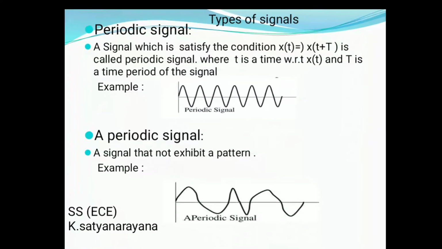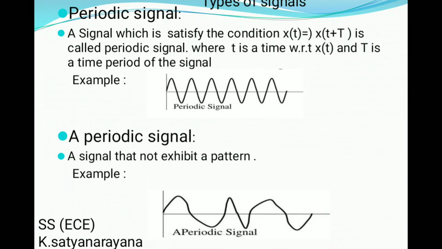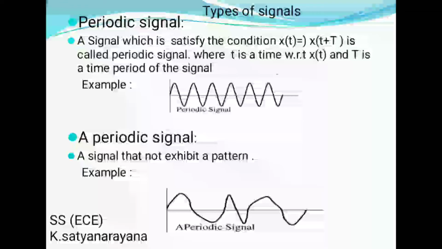And coming to the aperiodic signal, a signal which does not satisfy the condition x of t equal to x of t plus capital T. In this, a time period is not available in an aperiodic signal. It is a signal that does not exhibit any pattern. An example is given in the figure below. An aperiodic signal is a randomly moving signal.